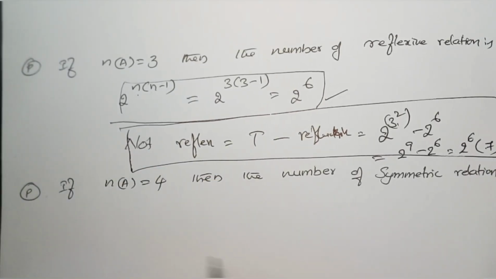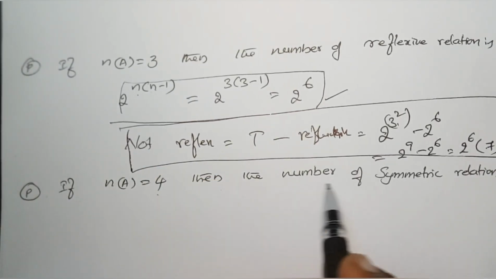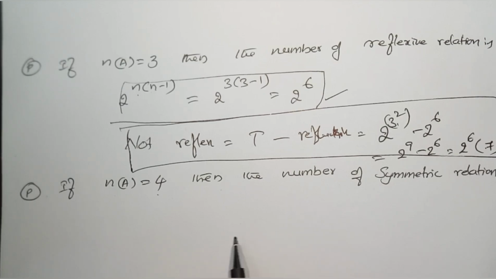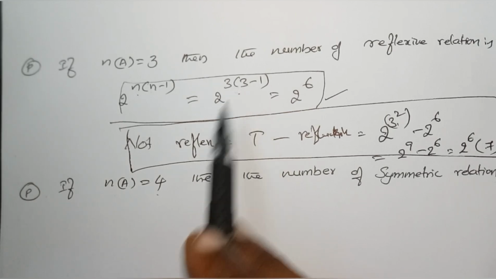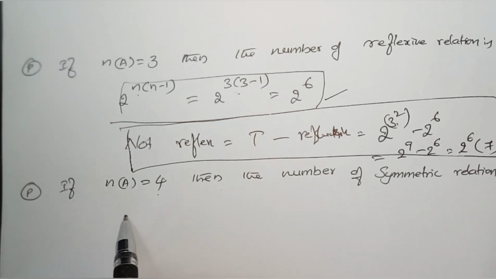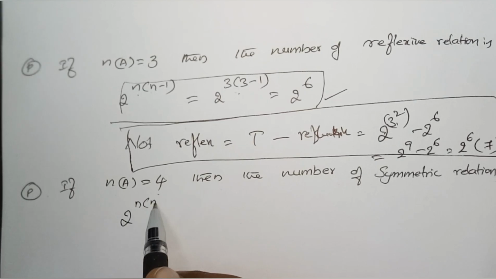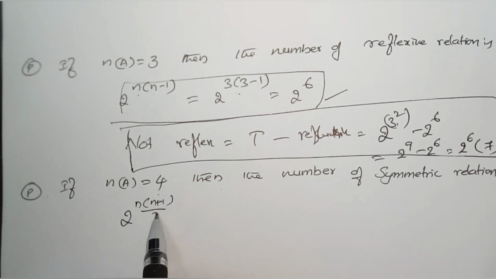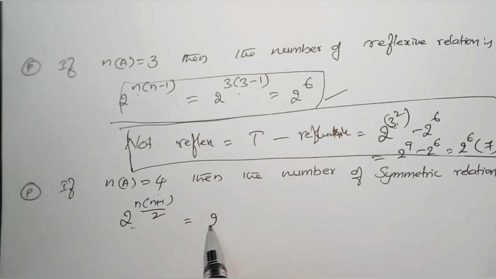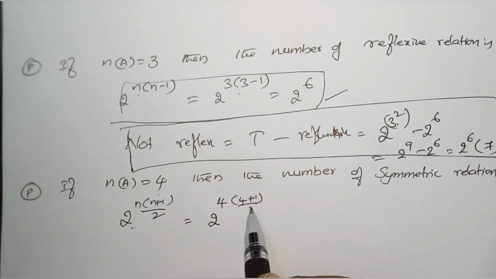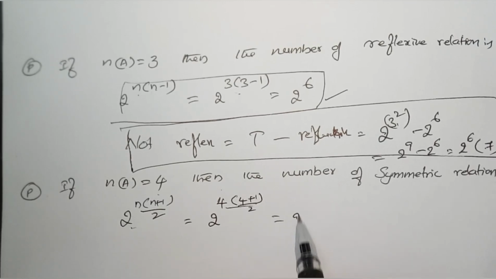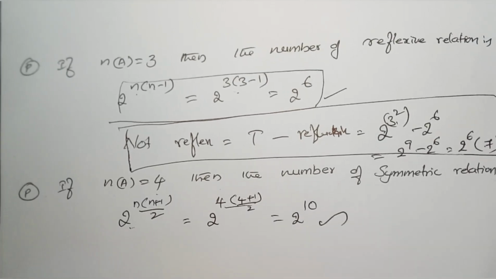Is it clear? Right. If n(A) = 4, then the number of symmetric relations. The formula for reflexive is 2^(n(n−1)). The number of symmetric relations is 2^(n(n+1)/2). So 2^(4(4+1)/2), that is 2^10, is the answer.